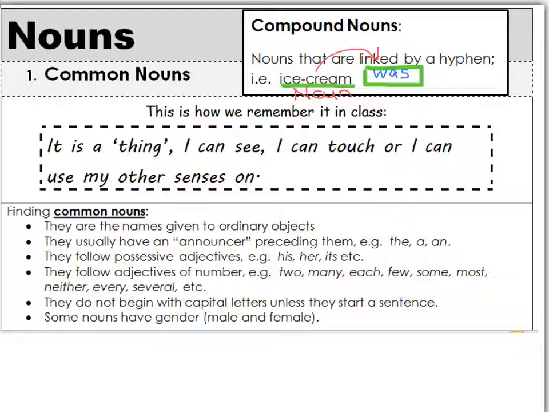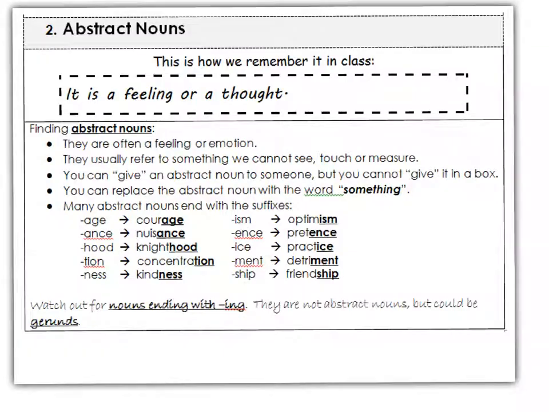Let's have a look at the next type of noun. Abstract nouns. Now, an abstract noun is a feeling or a thought, but here's a quick way to remember it. You can give an abstract noun to someone, but you cannot give it in a box. Think about that.